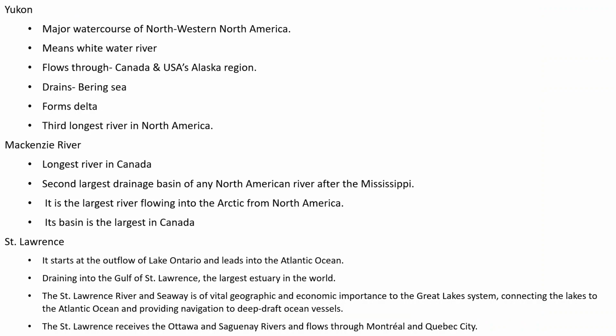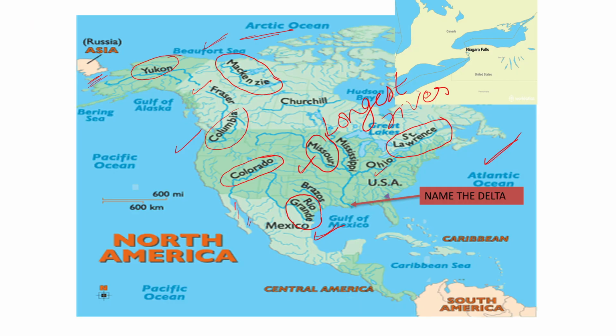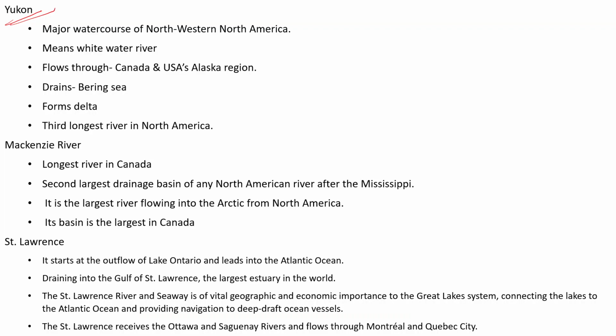So the Yukon River. This one is the Yukon River. Very important. It is a major water course of the northwestern North America. The meaning of Yukon River is the white water river. No need to memorize. But yes, it flows through Canada and the USA's Alaska region. That you need to memorize. And then it drains where? In the Bering Sea. It forms delta. And this is the third longest river in the North America. Always remember.